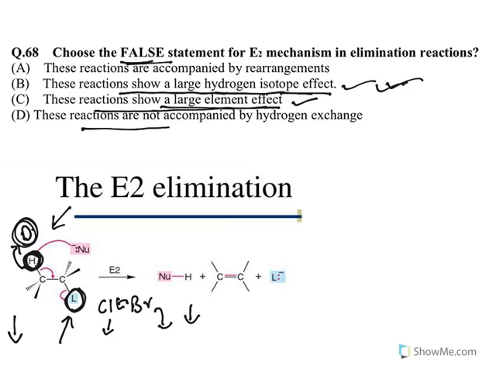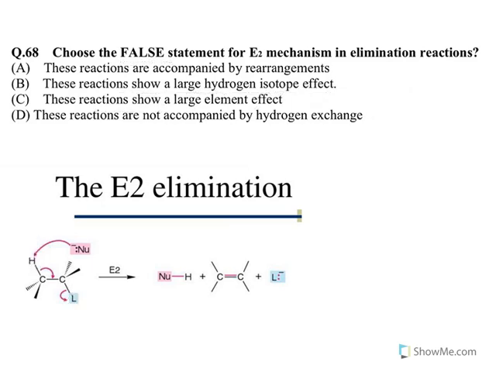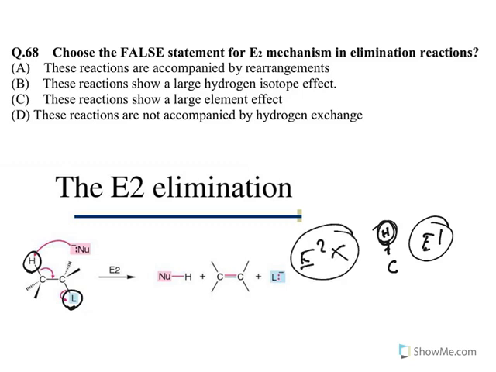Now, these reactions are not accompanied by hydrogen exchange. This is true. Why? Let us understand this. In the E2 reaction, both the steps occur simultaneously. Whereas in E1, initially a proton may go off and results in proton exchange. In E1 only, proton exchange or proton rearrangement occurs. But in E2, no proton exchange occurs, because the proton goes away, the leaving group comes out, and immediately it forms an alkene. No exchange occurs. So they are not accompanied by hydrogen exchange.